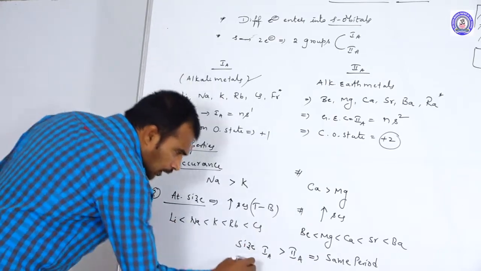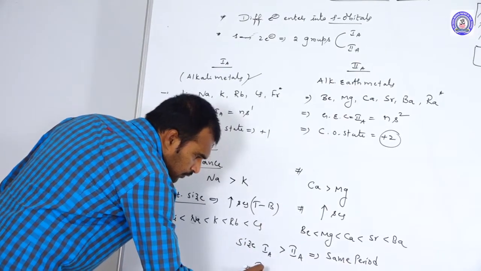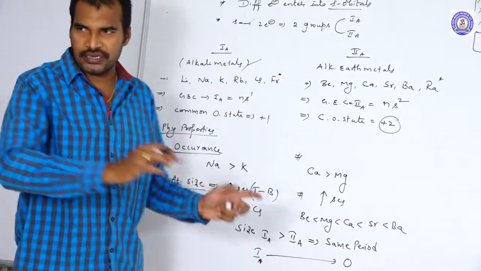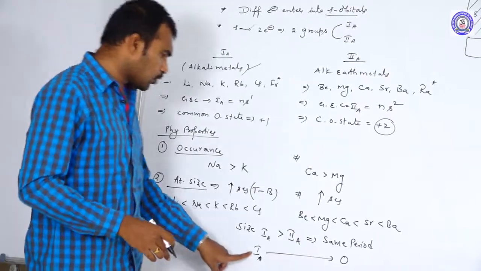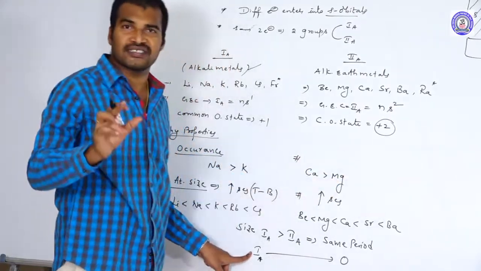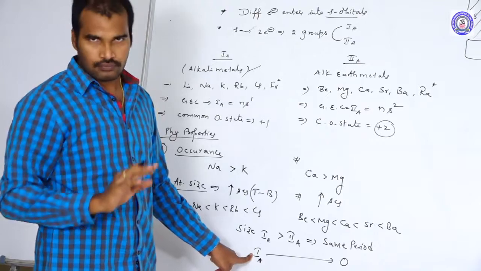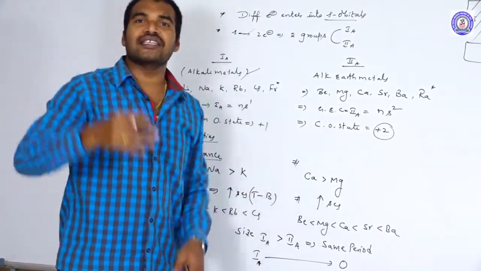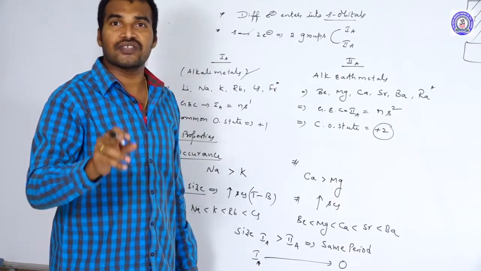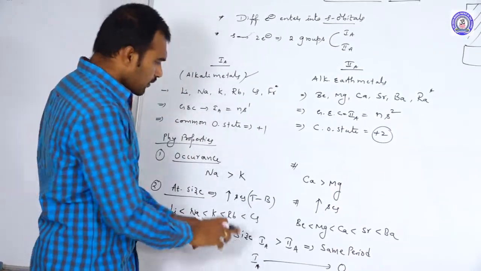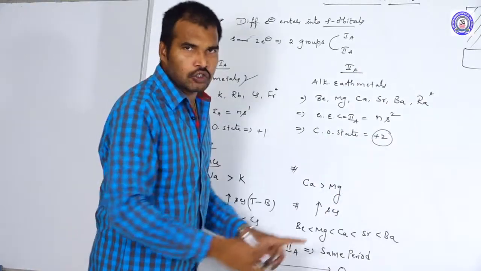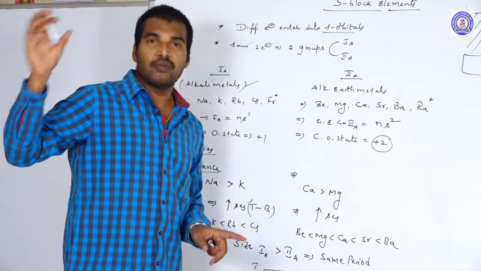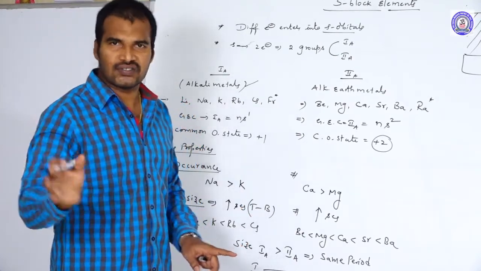And one more thing, when you compare the 1A group elements with respect to 0 group elements. As we know, in the period when you go from left to right, what happens? The size decreases up to 7th A group elements. But when you go from 7th to 8th, it suddenly increases, because what? In case of noble gases, we consider van der Waals forces. So that is why when you compare the 1A group elements with the 0 group elements, we thought that noble gas elements always have higher sizes than the others.